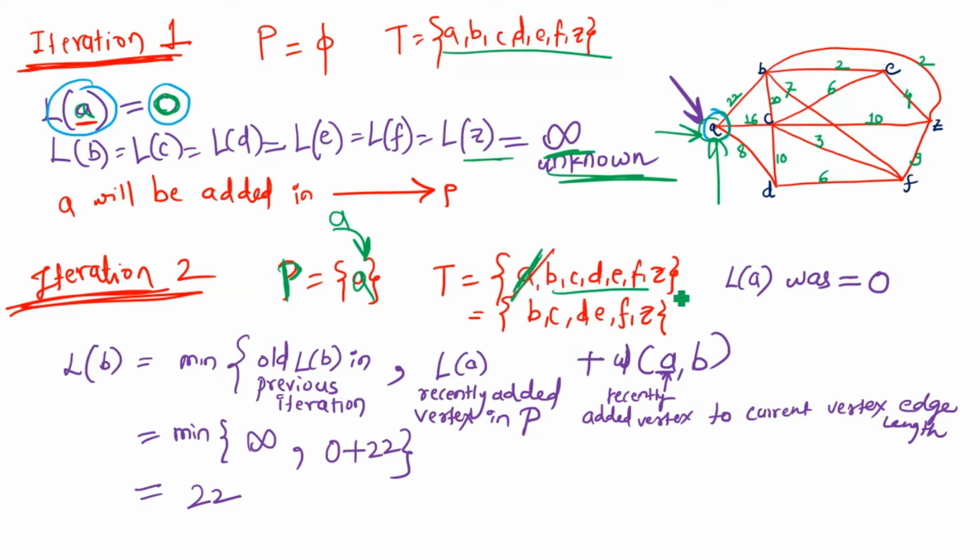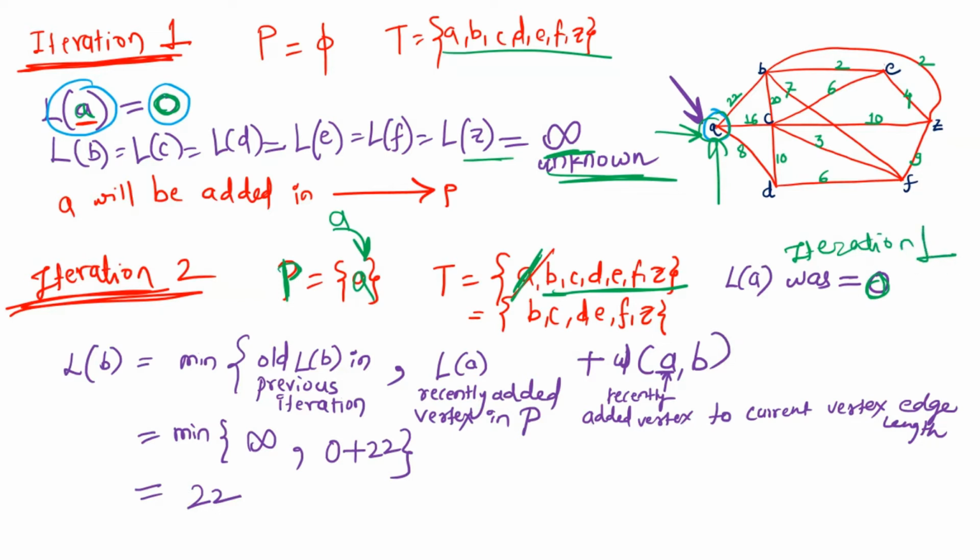Now we need to explore these vertices. We have to find out the length of these vertices in the next iteration, and in the last iteration, the length of A was equal to 0. This is what we have achieved from our iteration 1. So we will continue with the second iteration.